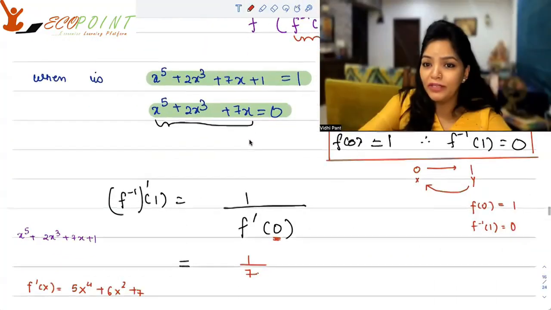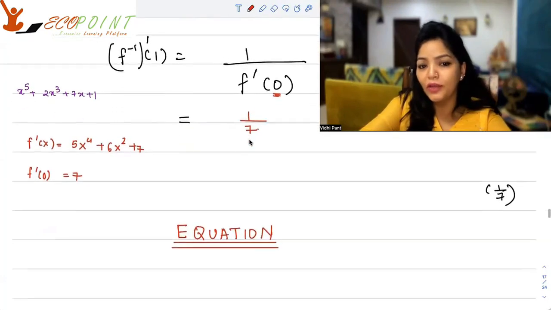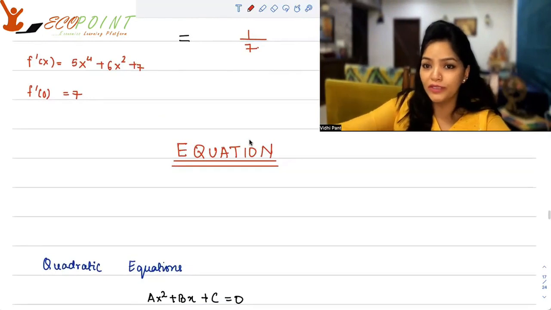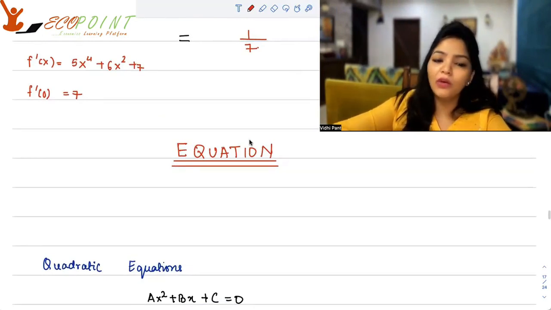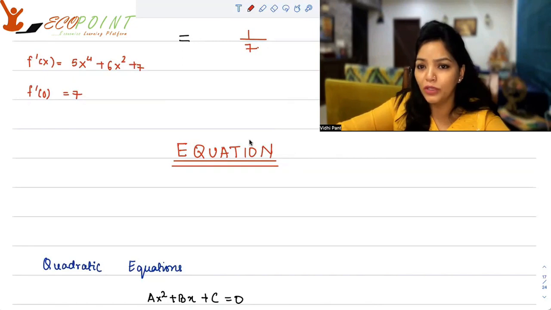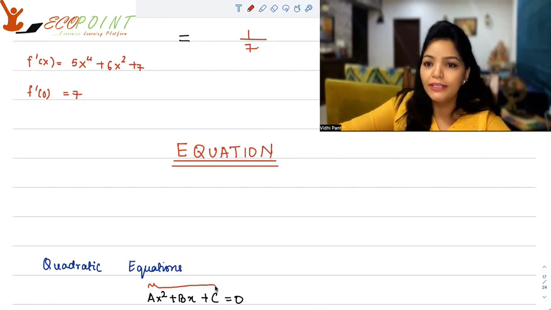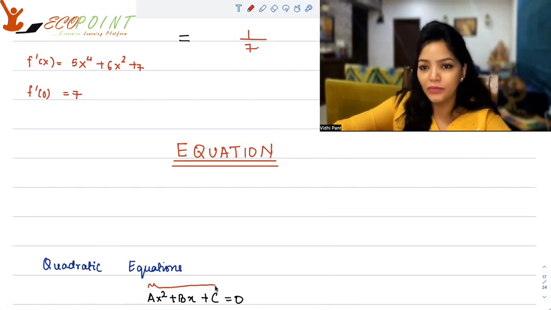So that's about derivatives today. I'm going to now move on to some equations. I want to discuss quadratic equations in details today. A quadratic equation looks like ax squared plus bx plus c. When you equate it to 0, it becomes an equation. If you just write down this expression, this is a quadratic polynomial. When you equate it to 0, it becomes an equation.